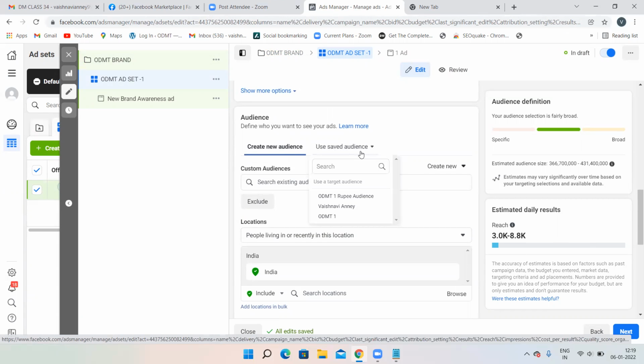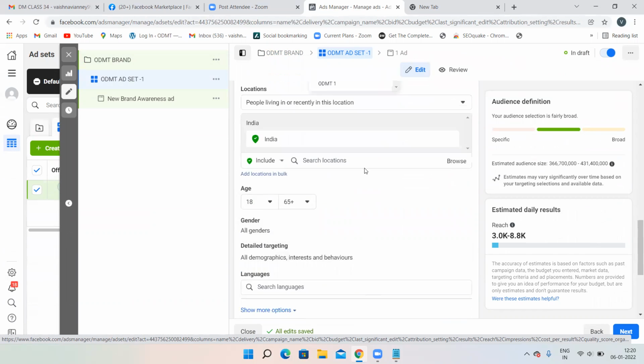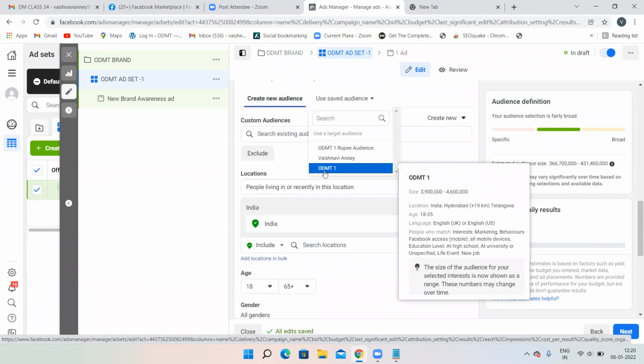If you click on use saved audience, I have saved my audience over there, right? While I created the campaign earlier, I saved my audience over there. There was this option. Can you see this option? The save this audience option was there. I have targeted everything over here. After that, I clicked on the save this audience option. Now, can you see this ODMT1?